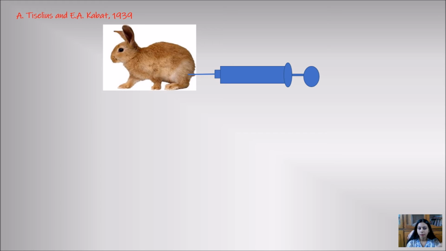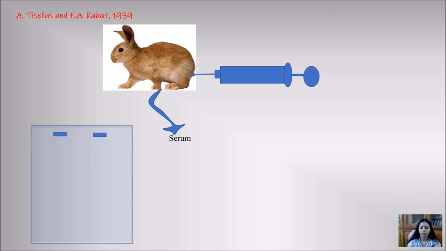But at that time it was not known. After immunization of the rabbit with ovalbumin, they isolated the serum from the rabbit, as described in the previous slide, and divided the serum into two aliquots. In sample A, they performed electrophoresis of the serum as it is.